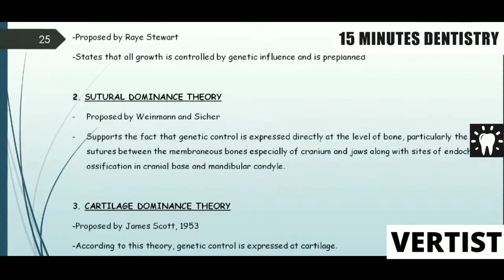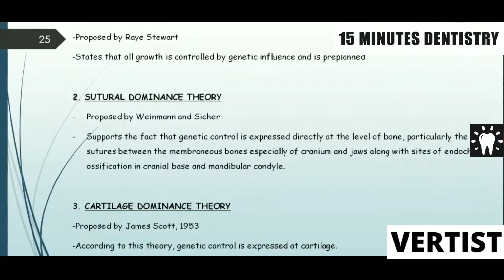Genetic theory was proposed by Ray Stewart. It states that all growth is controlled by genetic influence and is pre-planned. Sutural dominance theory was proposed by Weinmann and Sicher. It supports the fact that genetic control is expressed directly at the level of bone, particularly the sutures between the membranous bones, especially of the cranium and jaws, along with signs of endochondral ossification in the cranial base and mandibular condyle.